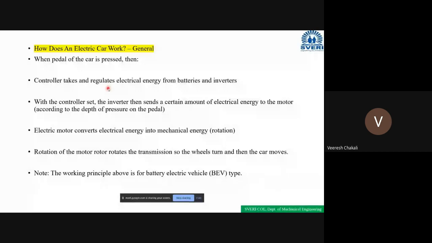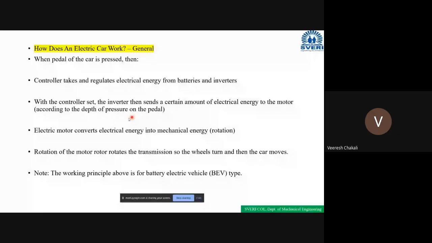Based on this power, the electrical motor will run. Based on the speed of the electrical motor, the vehicle will operate. With the help of the controller, the inverter then sends a certain amount of electrical energy to the motor.